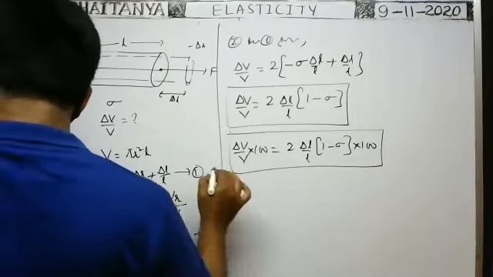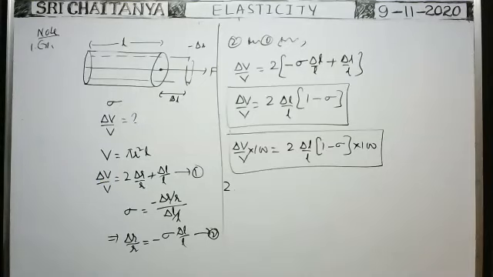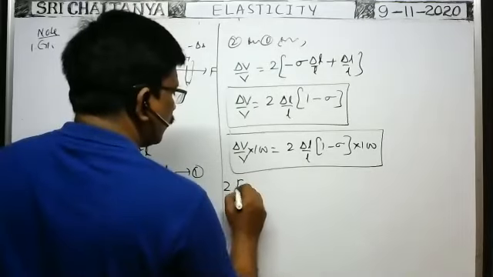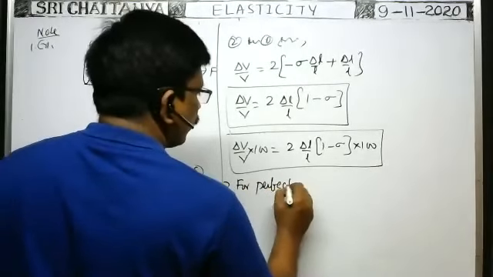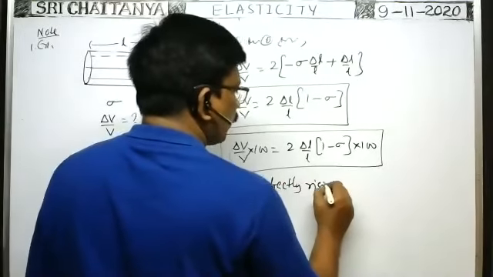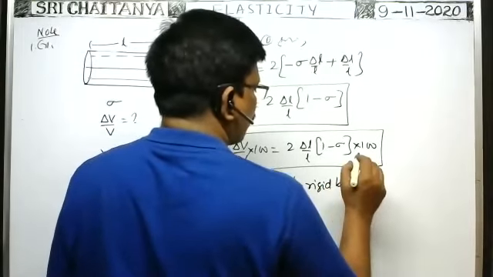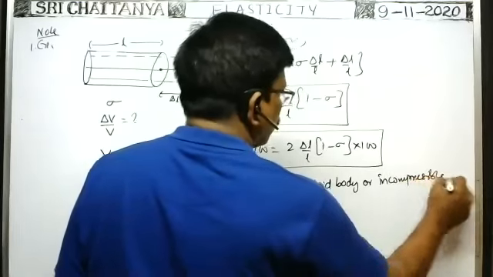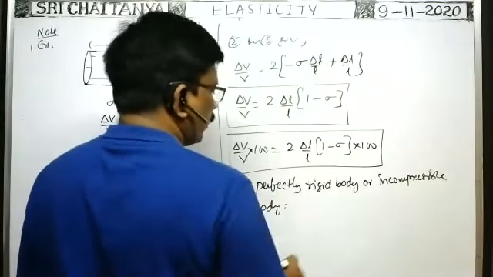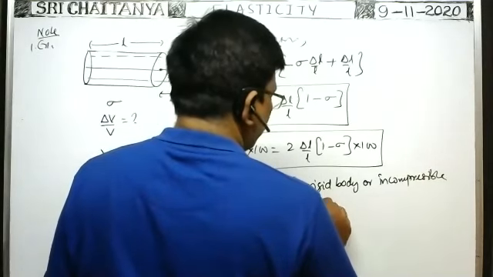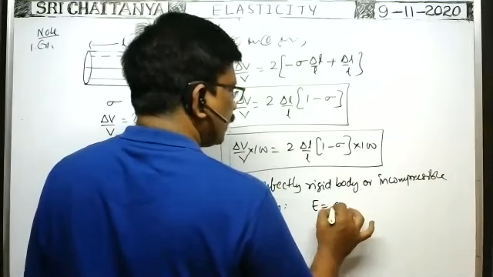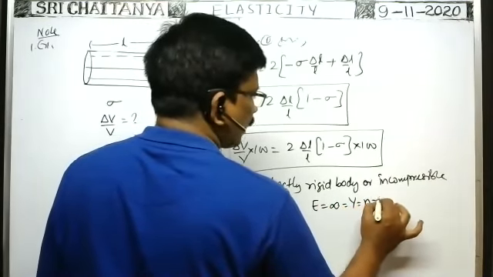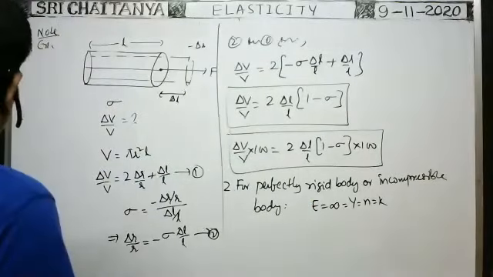Next, 2. For a perfectly rigid body or incompressible body, the modulus of elasticity is infinity, and Young's modulus, rigidity modulus, bulk modulus, all are maximum, which is equal to infinity, theoretically.